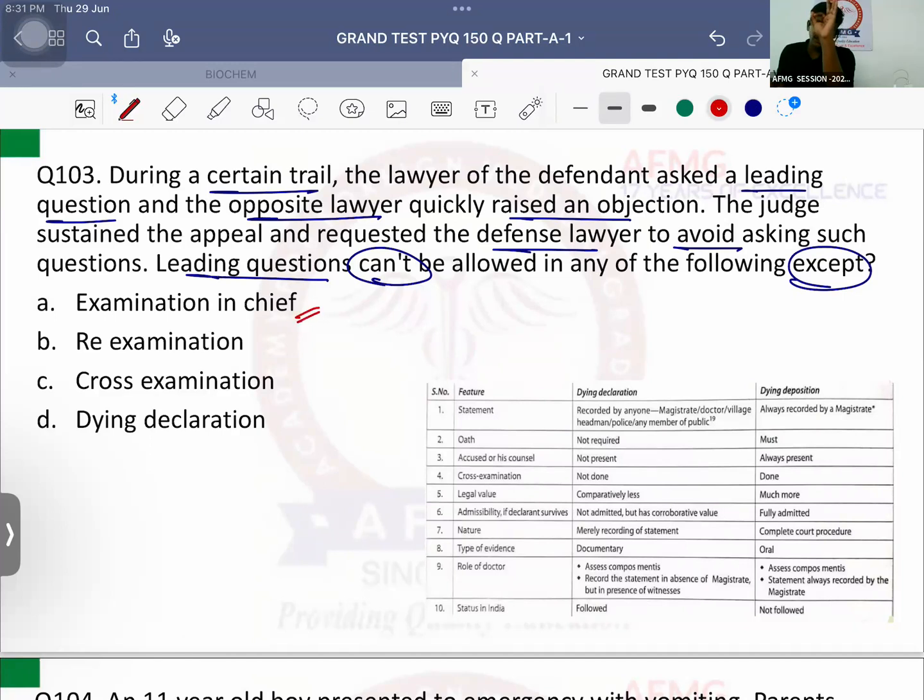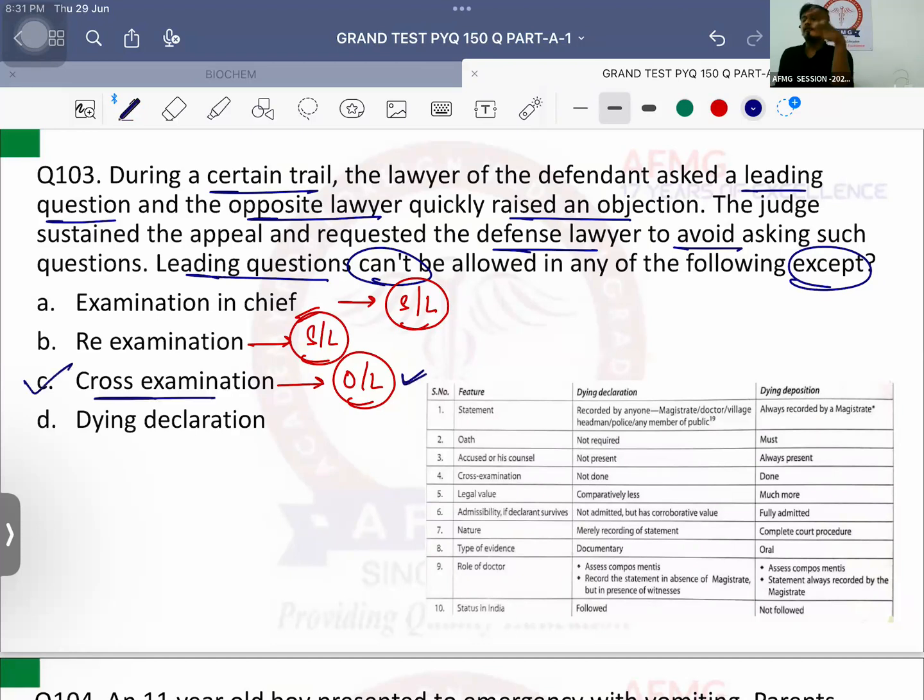We start with examination in chief, which is conducted by the same sided lawyer. Then there is cross examination, which is conducted by the opposite sided lawyer. And then there is re-examination conducted by the same sided lawyer. Leading questions can be permitted only in cross examination.